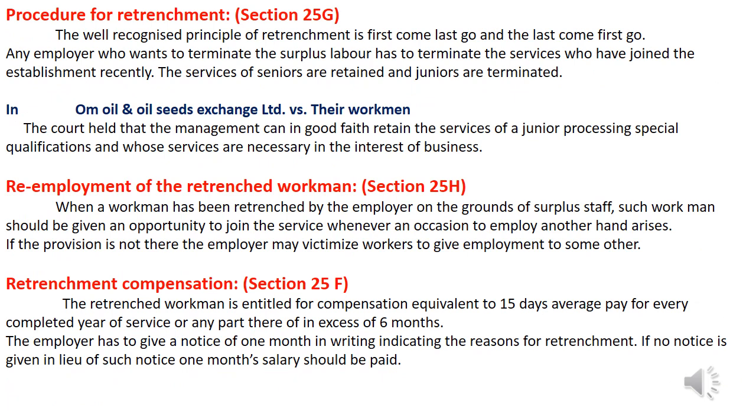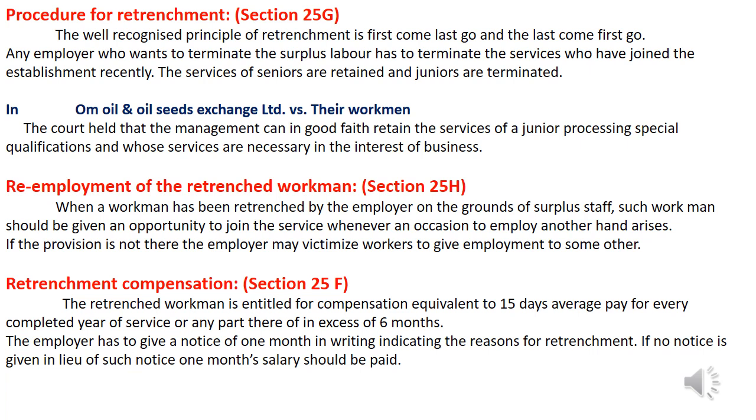Let us look into the procedure for retrenchment, which is mentioned in section 25G of the ID Act 1947. The well-recognized principle of retrenchment is first come, last go, and last come, first go. Any employer who wants to terminate surplus labor has to terminate the services of those who have joined the establishment recently.